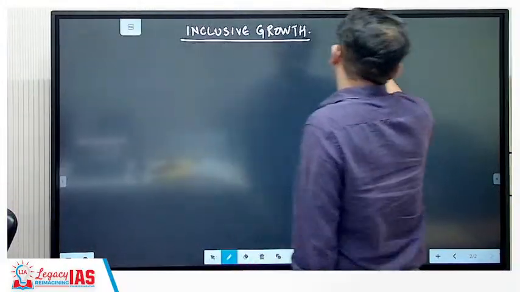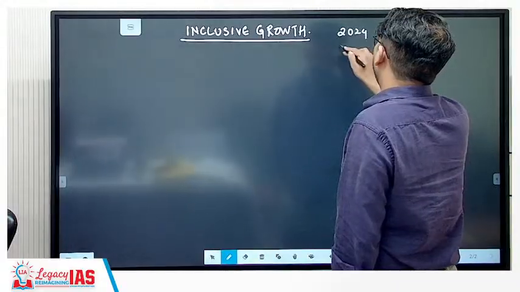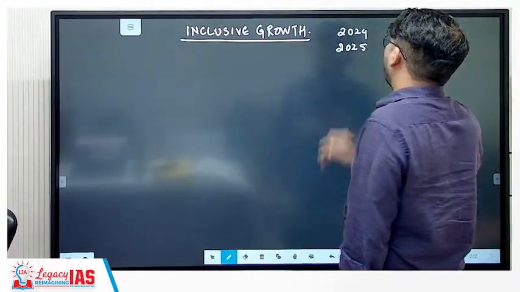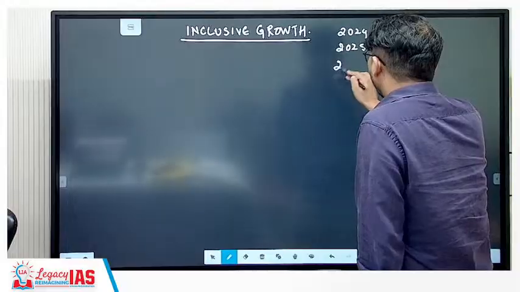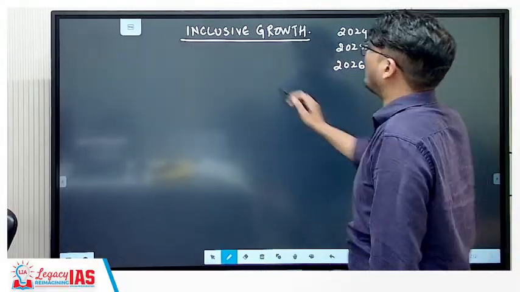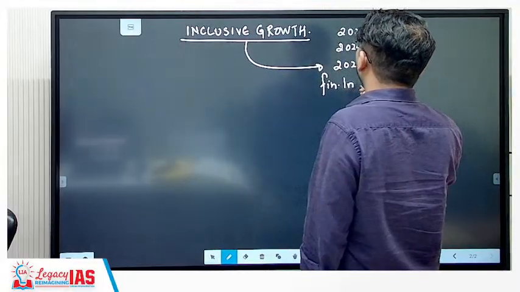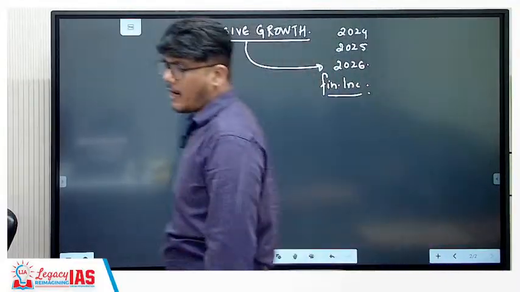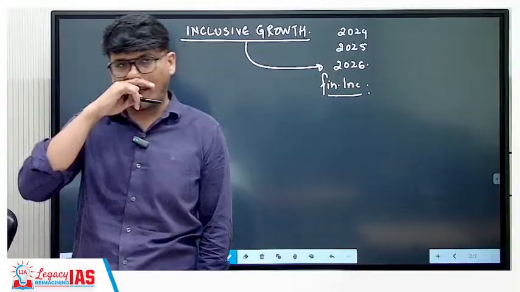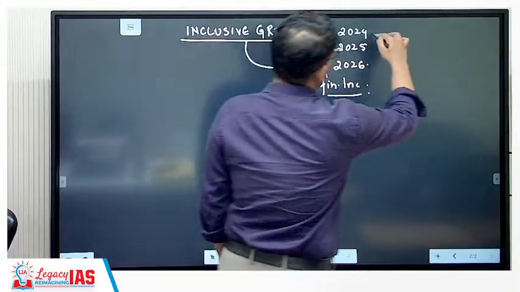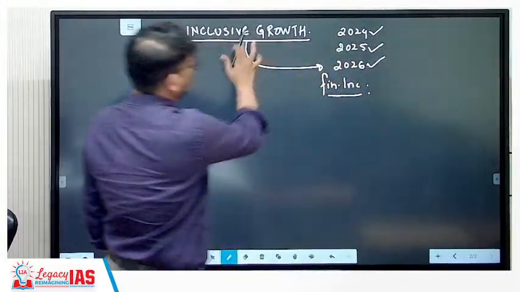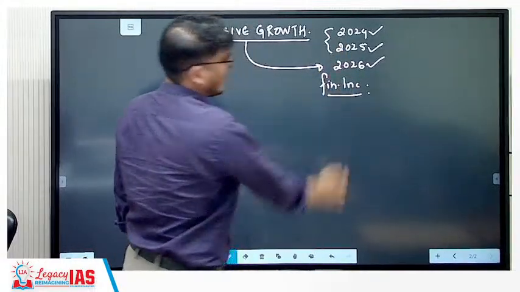Inclusive growth was present in 2024, a direct question in 2025 as well. In 2026, one of the aspects of inclusive growth was asked, which was financial inclusion. Now that is also a part of inclusive growth. So you can see for 3 years continuously, inclusive growth either directly or indirectly has been asked.